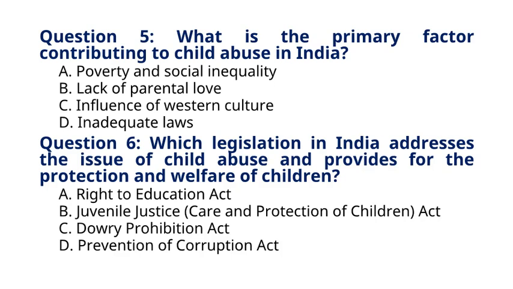B. Juvenile Justice, Care and Protection of Children Act. C. Dowry Prohibition Act. D. Prevention of Corruption Act. The correct answer to question 6 is option B. Juvenile Justice, Care and Protection of Children Act.